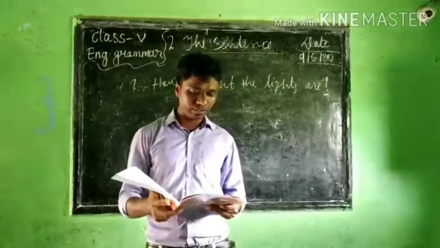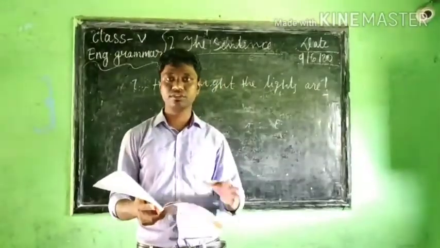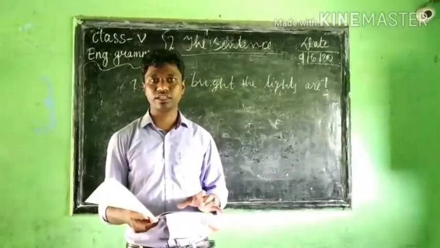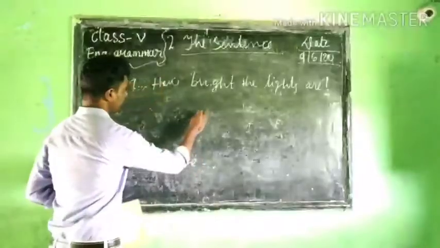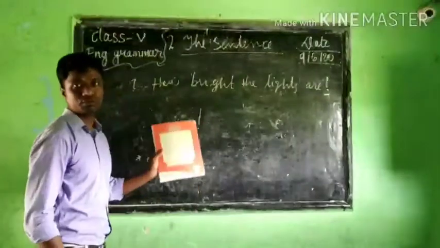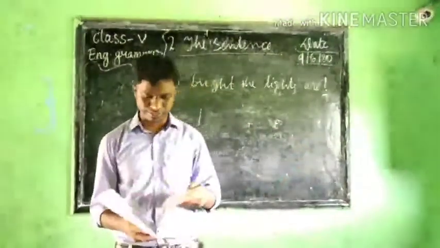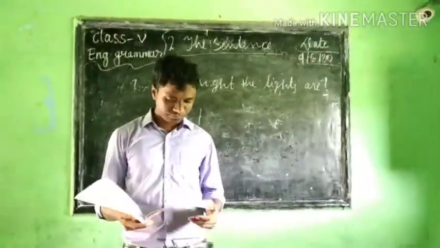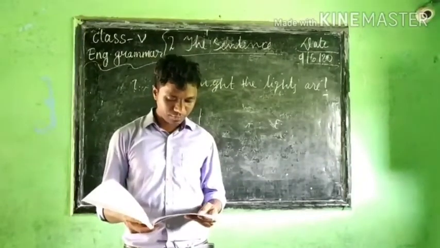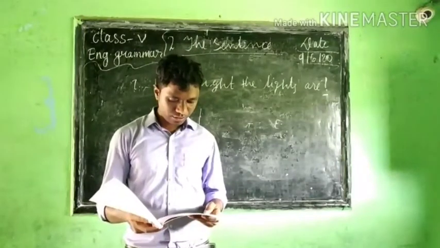Then, what a noisy place this is. You know that, and with this punctuation mark there, accordingly you can provide. Then, may I have some lemonade?